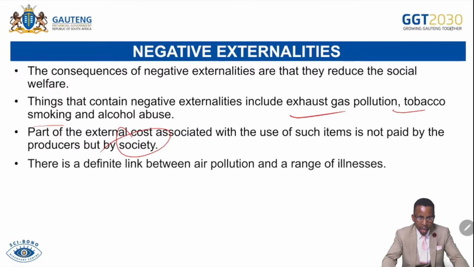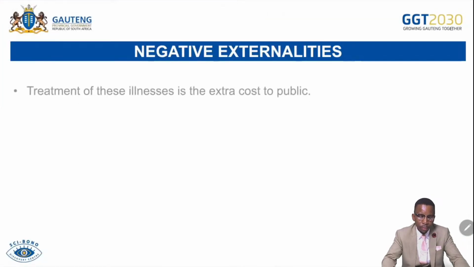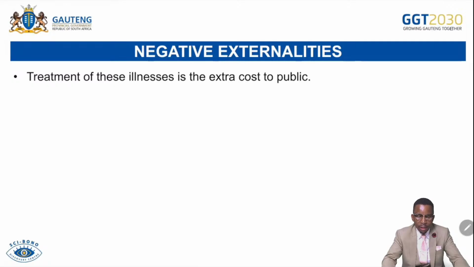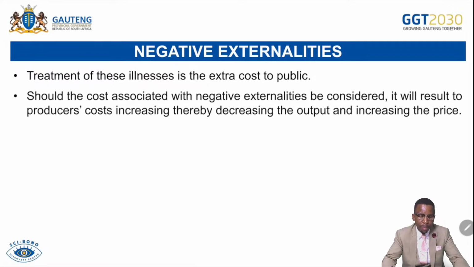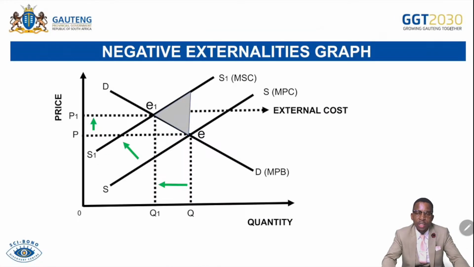There is a definite link between air pollution and a range of illnesses. So if people are affected, they are sick, the company that is burning fossil fuel doesn't pay for people that are sick, but they have to pay an extra charge, which causes the negative externality. Treatment of these illnesses is an extra cost to the public. It's paid by the public itself, not by the business. Should the cost associated with the negative externality be considered, it will result in producers' costs increasing, thereby decreasing the output and increasing the price, if ever they have to consider this cost.